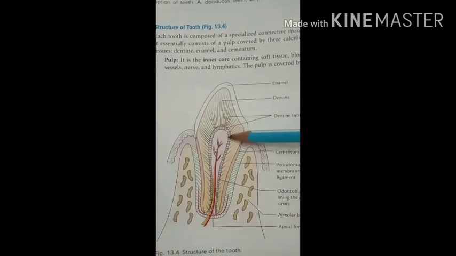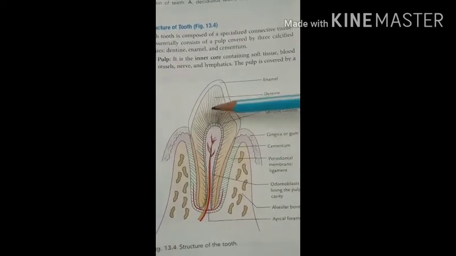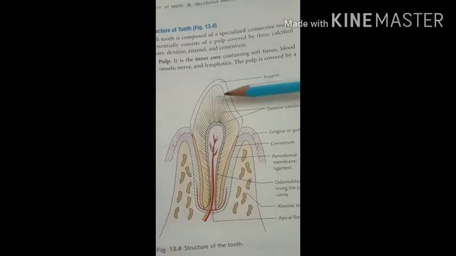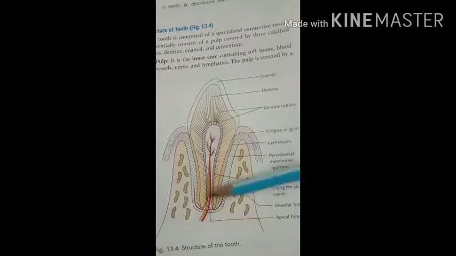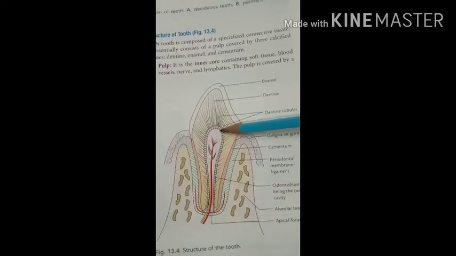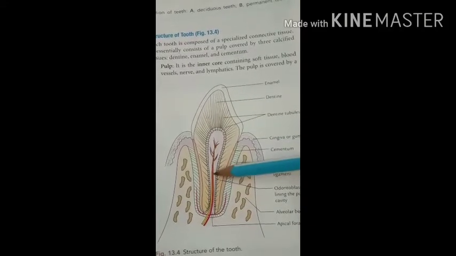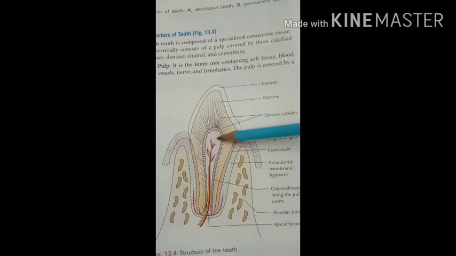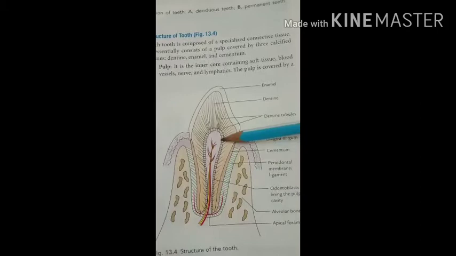Here you can see the layer of odontoblast cells, and this pulp cavity is filled with connective tissue, vessels, veins, lymphatics, and nerves. The vessels give nutrition and sensation.